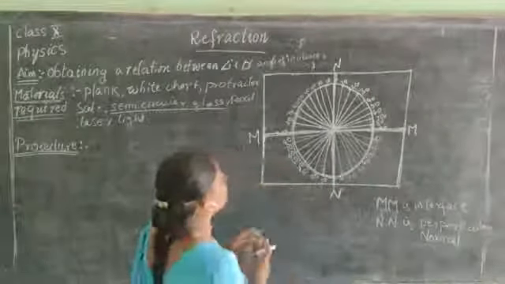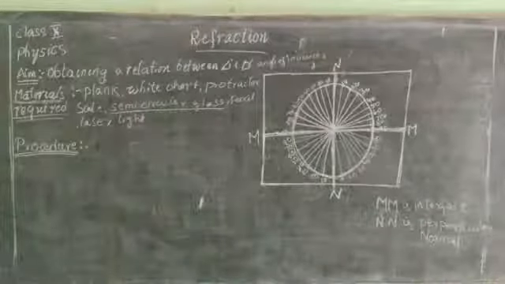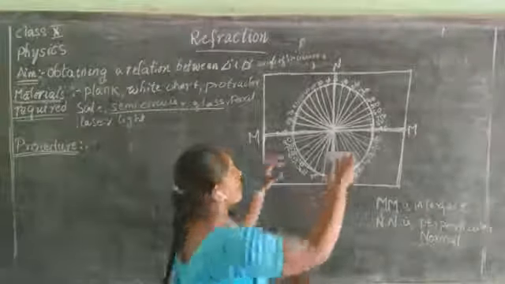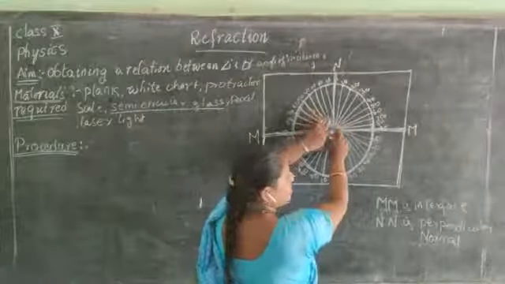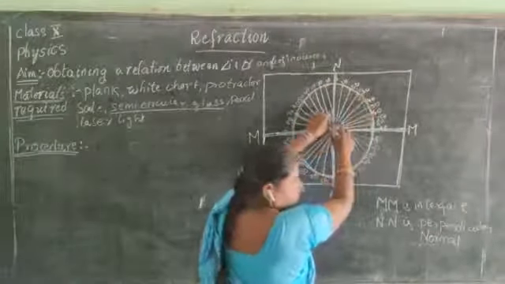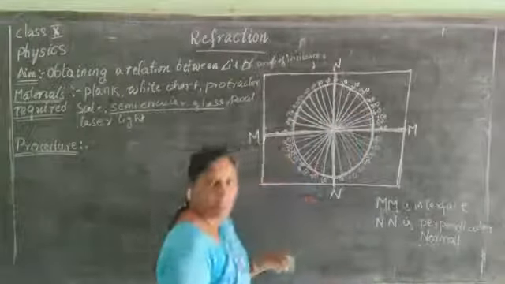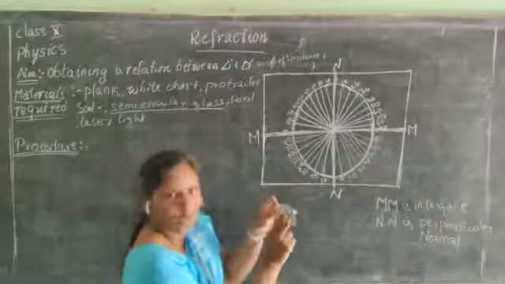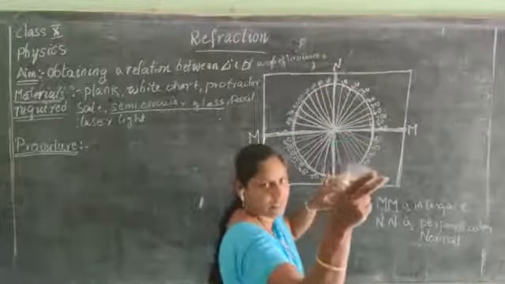Put the semicircular glass plate here, so that this glass plate coincides with the diagram.